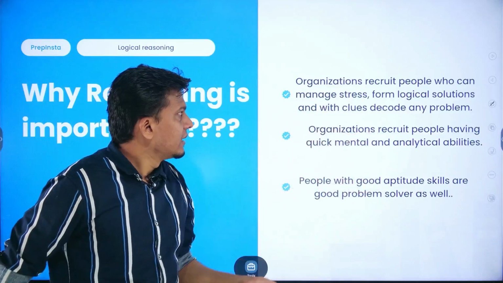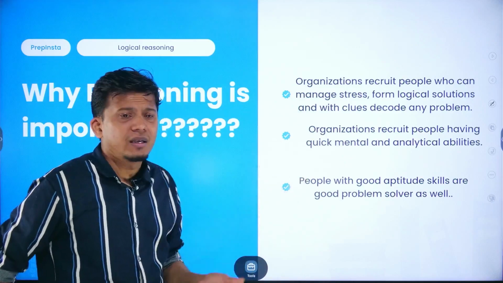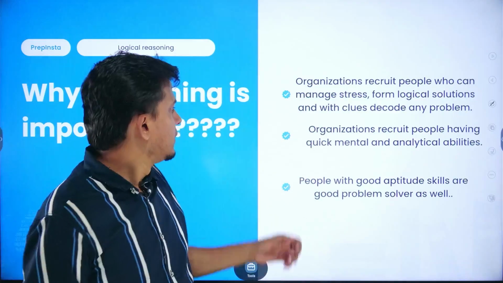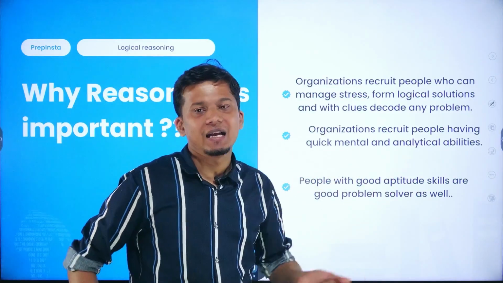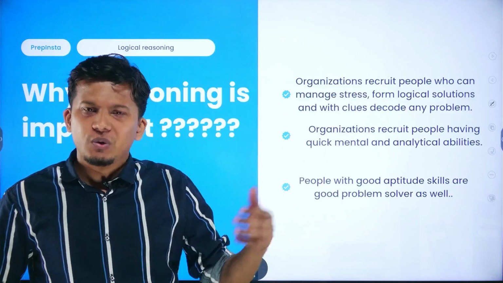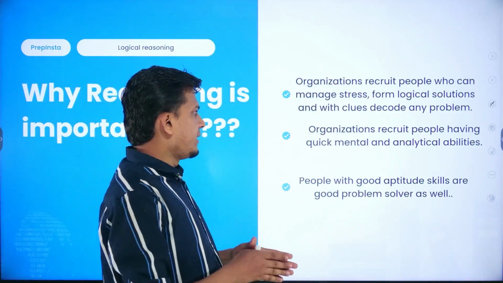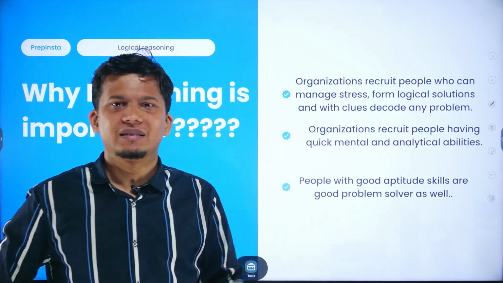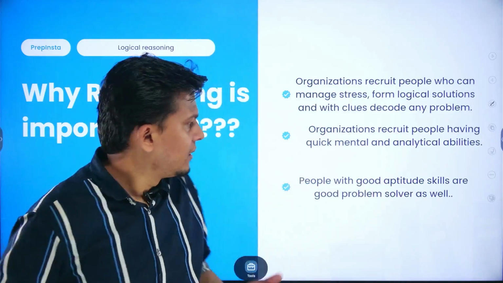A student needs to formulate better logical solutions, and with clues understand how to debunk any sort of problem. Organizations recruit people having quick mental and analytical abilities. So the logical reasoning section basically tests your mental abilities as well as your analytical skills, that is, figure-based questions and how you can extract the data from the given questions.